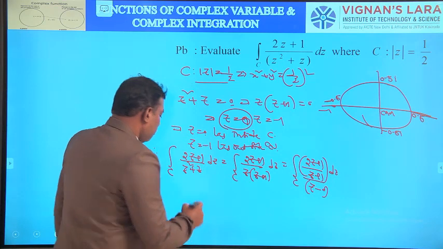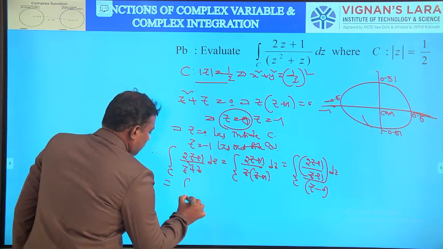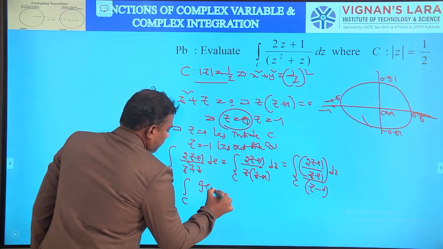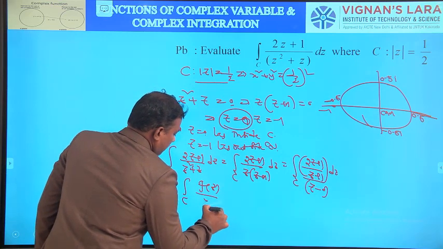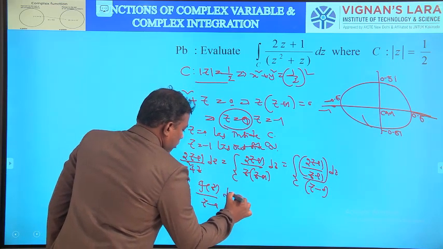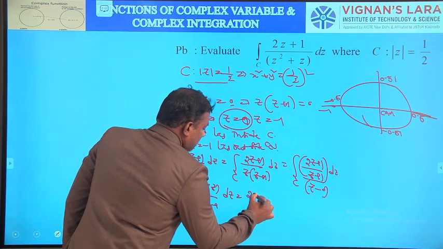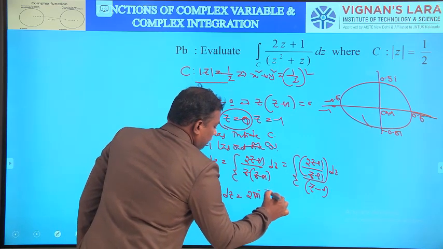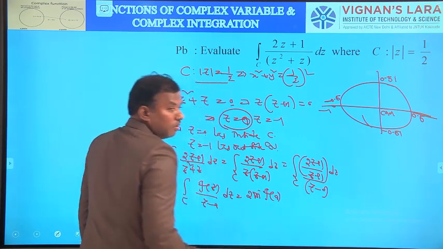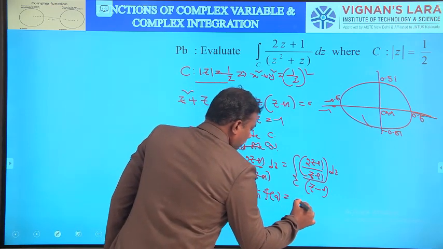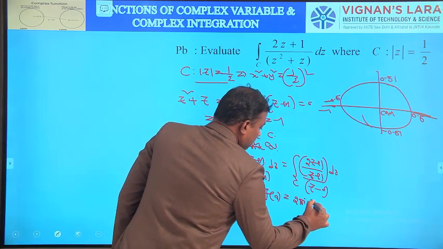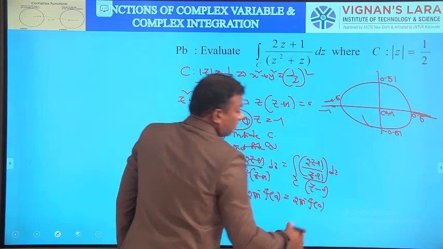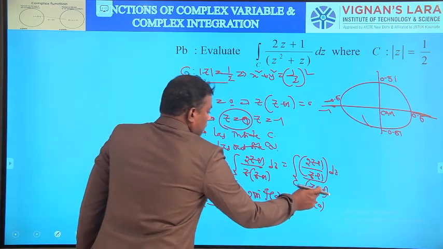This is of the form integral over C of f(z)/(z - a) dz. What is a? a is 0. So by Cauchy's integral formula, this is equal to 2πi times f(a), that is 2πi times f(0), since this is z - 0.